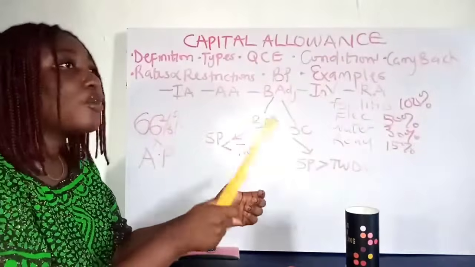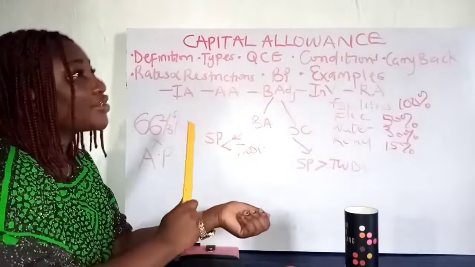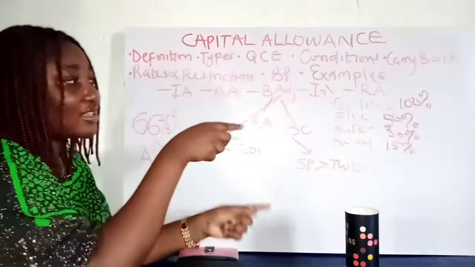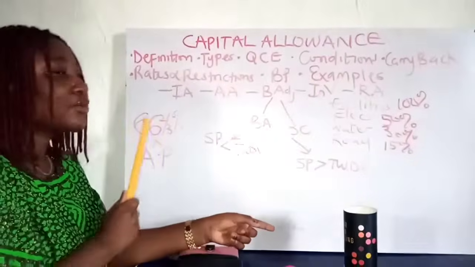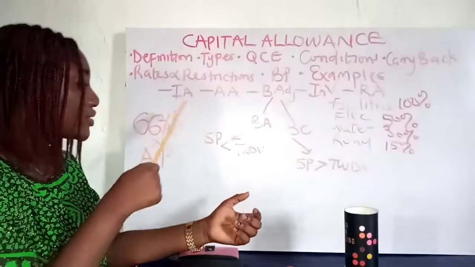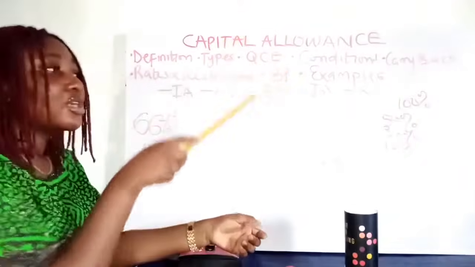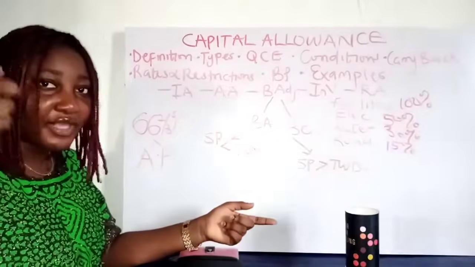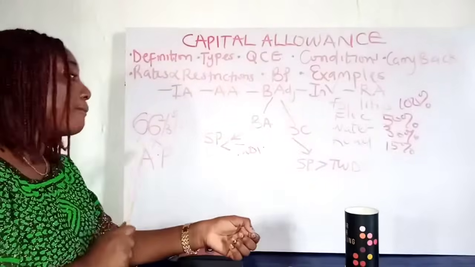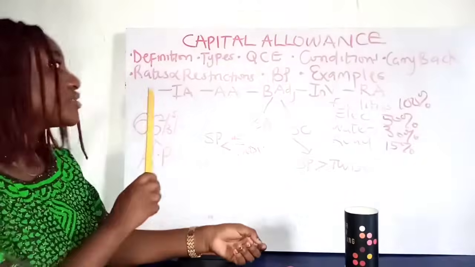But for normal companies, maybe the assessable profit is 100 million, and then the capital allowance is showing like 96 million. You can't just charge everything because it is available. You say 66 2/3%. When we are solving examples, you understand 66 2/3%, or just 2/3 of assessable profit, okay? If it is more than that, it is 66 2/3% you stick to. It must not go above 66 2/3% of assessable profit. Okay, so that's the restriction.